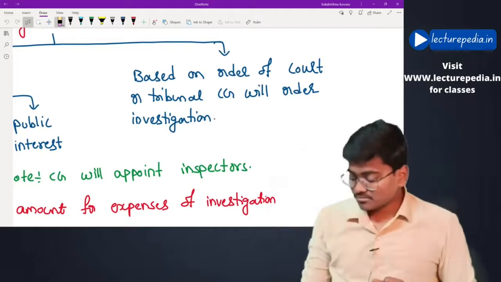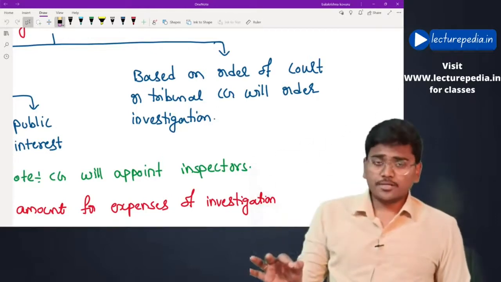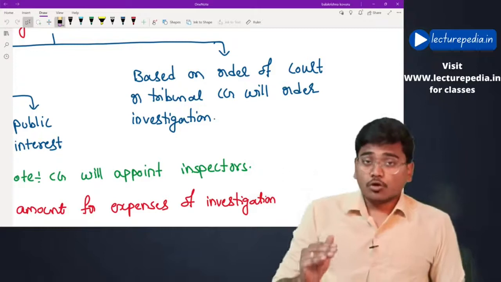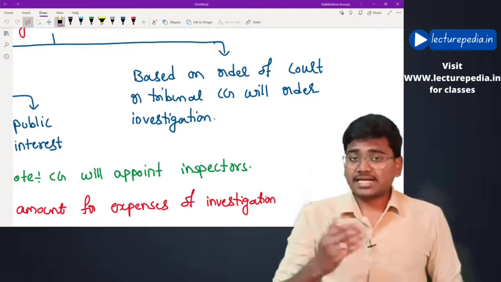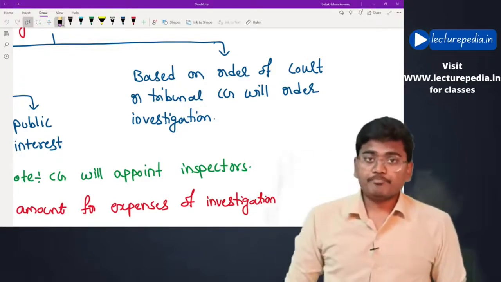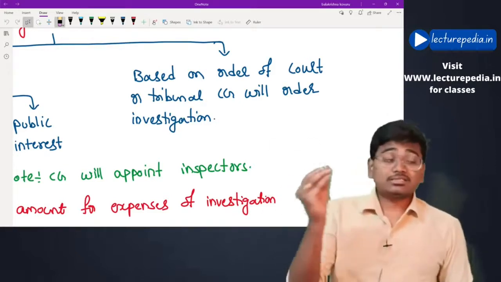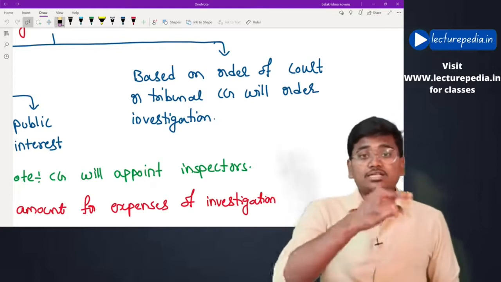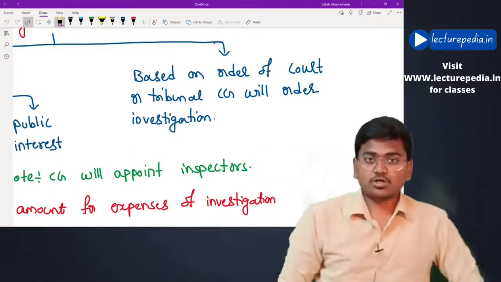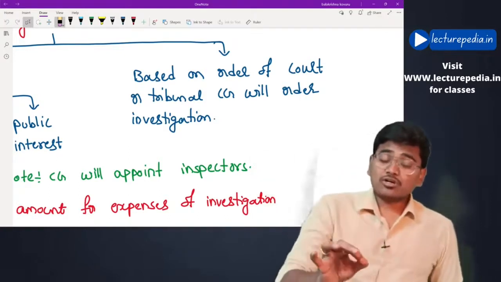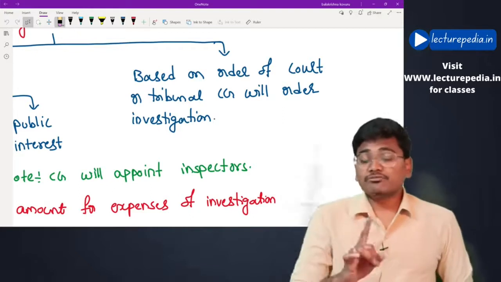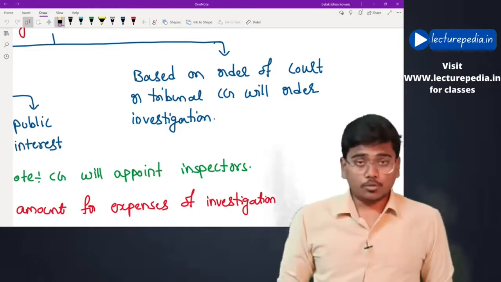See, even though a tribunal or any court wants investigation to be conducted into affairs of the company, they cannot directly conduct it. They have to ask the central government to conduct investigation into affairs of the company. Only the central government has power to conduct investigation into affairs of the company. Hope this is clear.